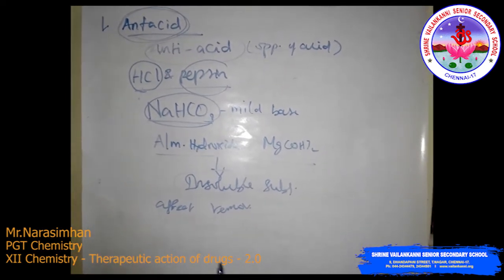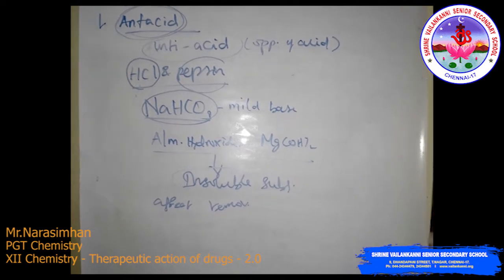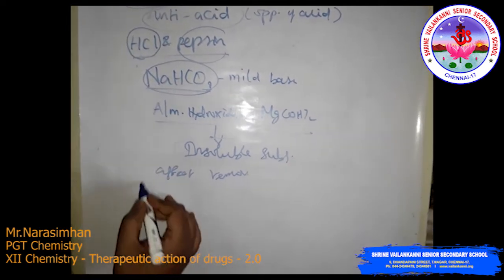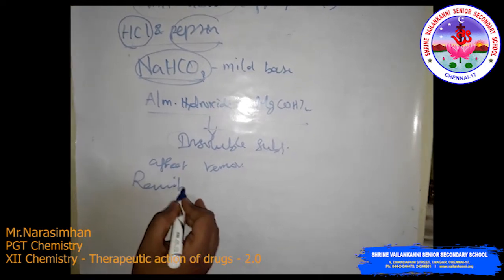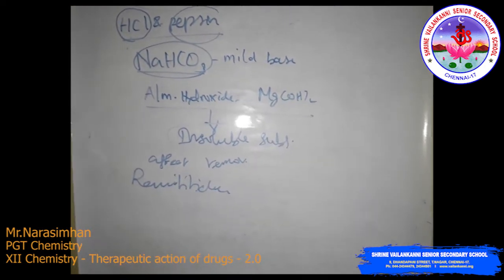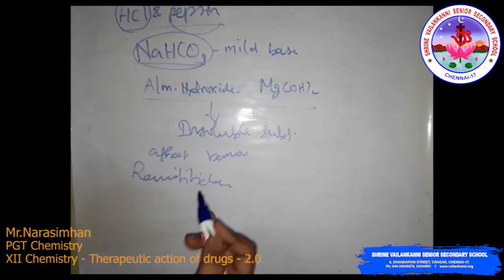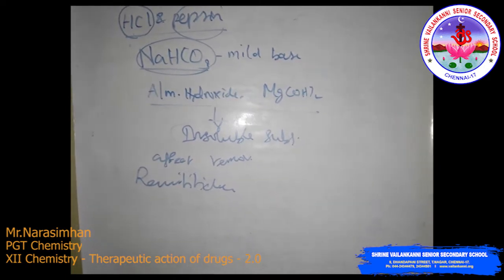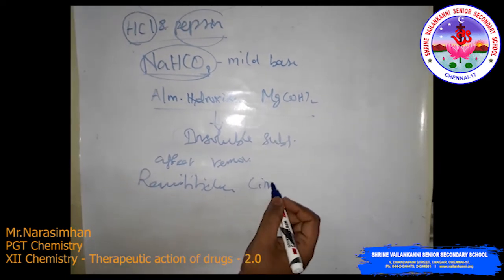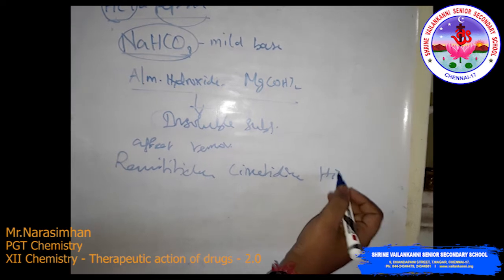We are using many antacid medicines in the market nowadays, such as ranitidine, cimetidine, and histamine.